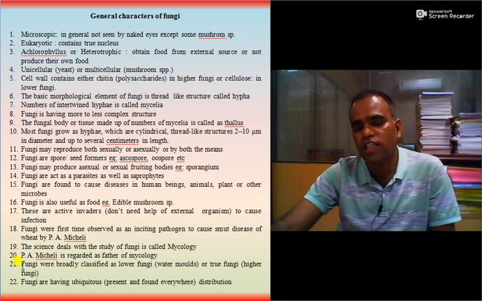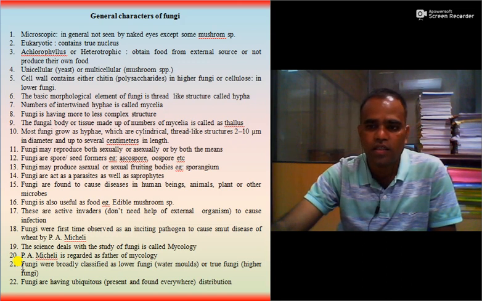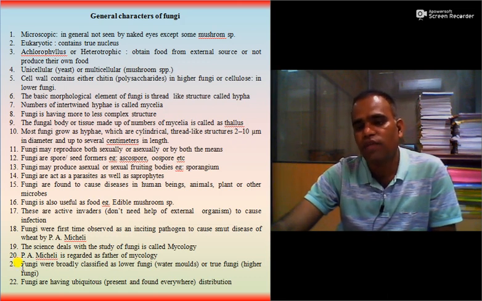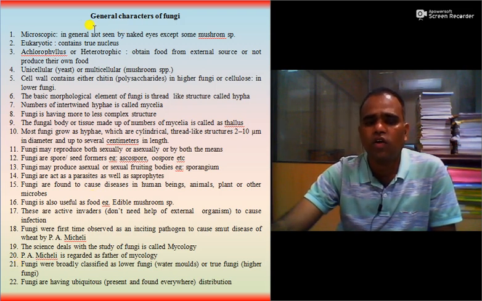Fungi were broadly classified as lower fungi, which we call water molds, or higher fungi or true fungi. Fungi are ubiquitous or cosmopolitan in nature, as they are found everywhere. So you can enlist all these characters in your exam so that you will get full marks.